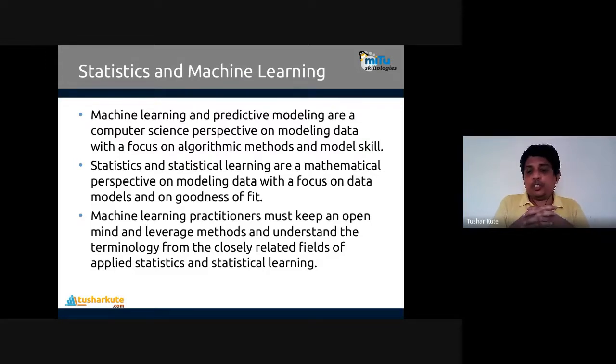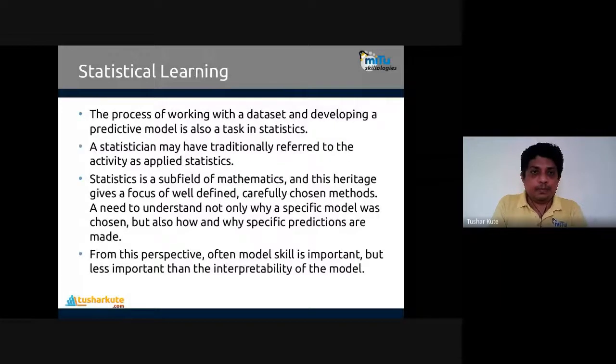Machine learning practitioners must keep an open mind and leverage methods and understand the terminology from the closely related field of applied statistics and statistical learning. We can call them siblings, closely related siblings. Almost the same way they work. Siblings, they are twins. Twins have almost similar properties or behavior, and based on that they do the prediction analytics ahead.